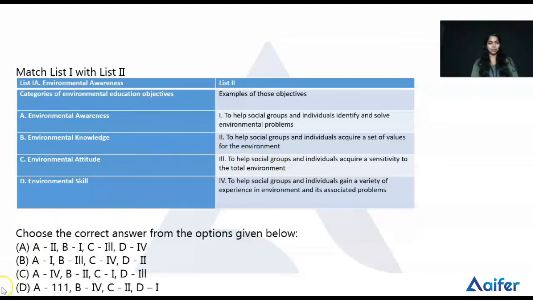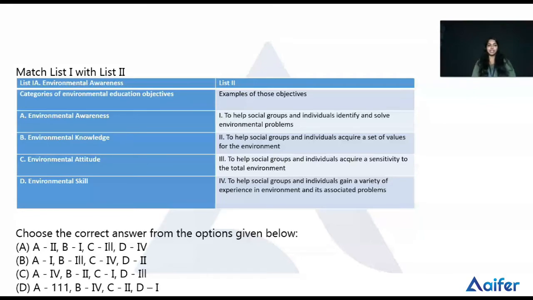Okay, so let's check what is environmental skill. The environmental skills refers to the knowledge, abilities, values, and attitudes that are needed to live, develop and support a society which reduces the impact of human activity on the environment. It's also about environment protection. So here we know that the remaining option is option 4 from list 2. So the environmental skills is also related with option 4, to help social groups and individuals gain a variety of experiences in environment and its associated problems.